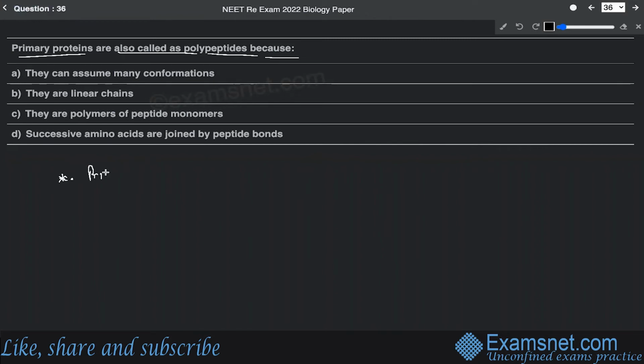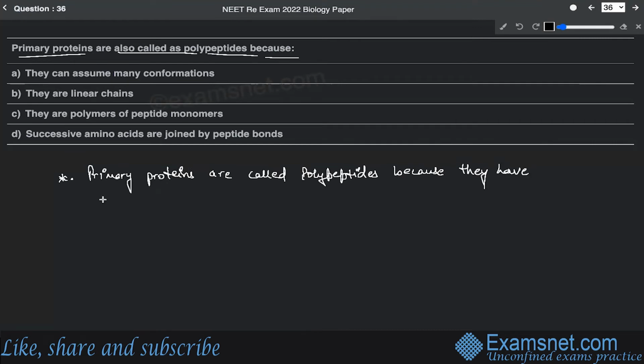So, primary proteins are called polypeptides because they have amino acids which are joined together, or joined by peptide bond.